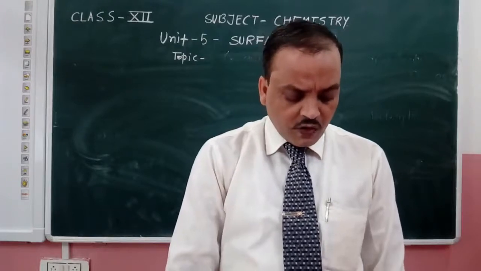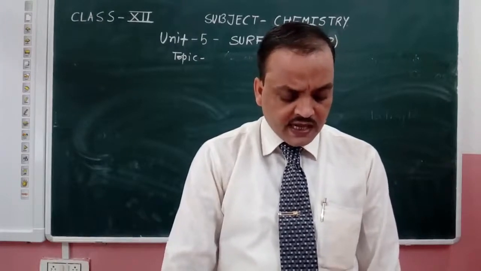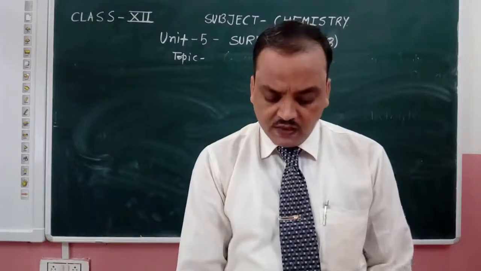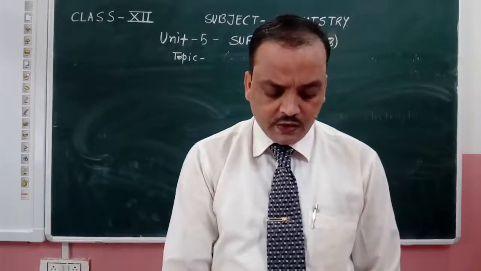Now for coagulation of a negatively charged sol, we have a table related to this.